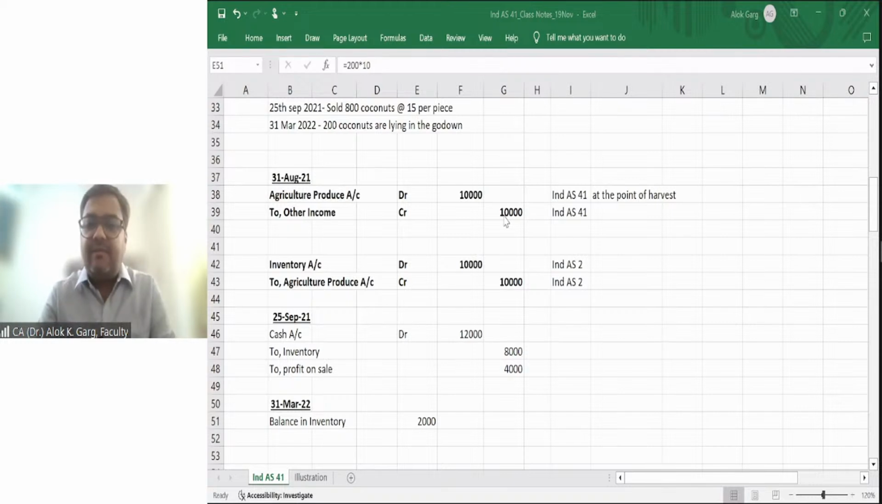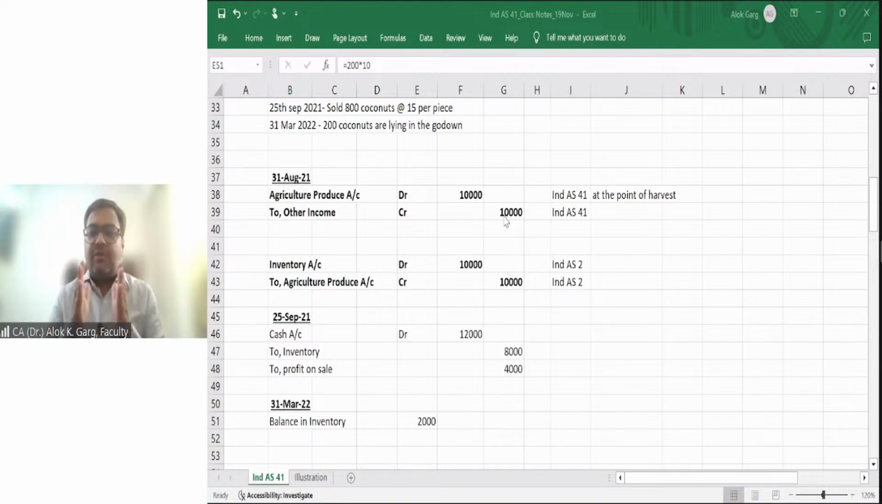Niveta is asking, sir, inventories are measured at cost or NRV, whichever is lower. How does conversion from Ind AS 41 to Ind AS 2 happen? First of all, Niveta, inventories are measured at cost or NRV at the reporting date. At the initial recognition, inventories are measured at cost.